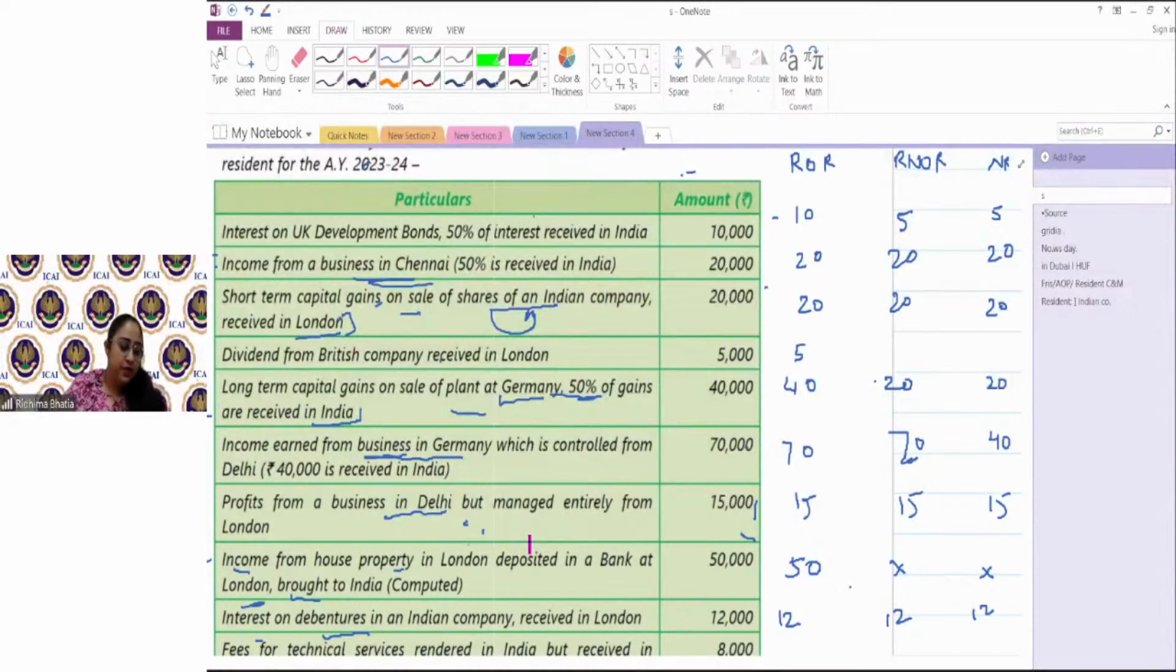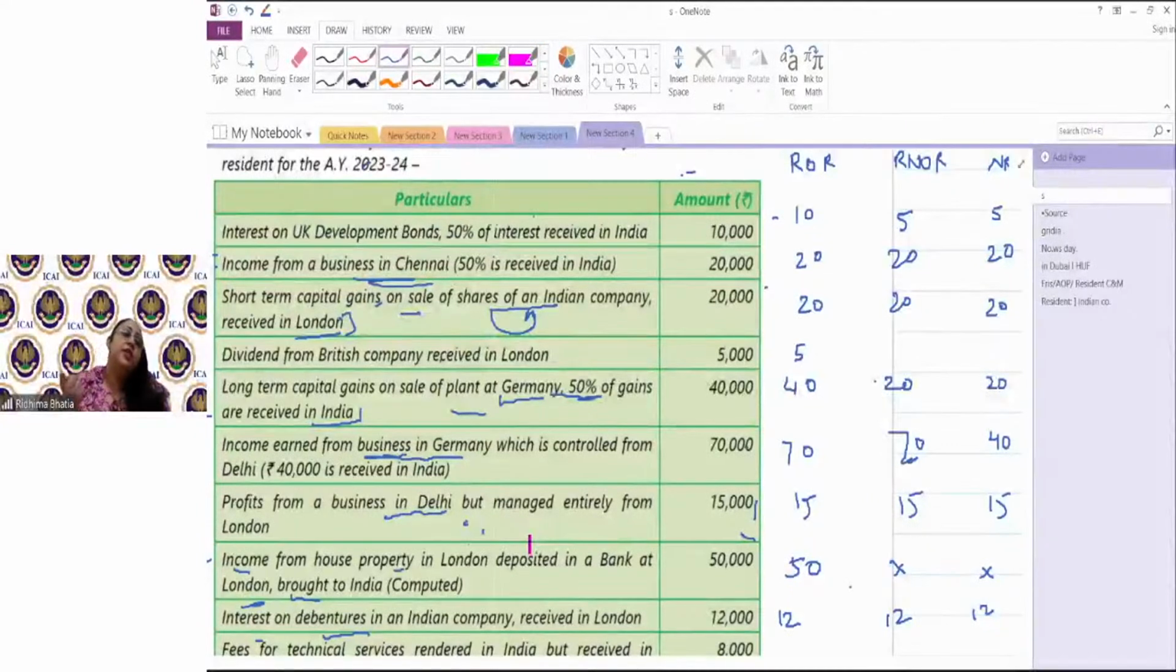Remember, at the starting of the class, and in the previous class also, we talked that for ROR the entire income is taxable, whether accrued outside India or accrued in India, whether received outside India or received in India. But for RNOR and NR, only income which is received or deemed to be received in India, or accrued or deemed to be accrued in India, is taxable.